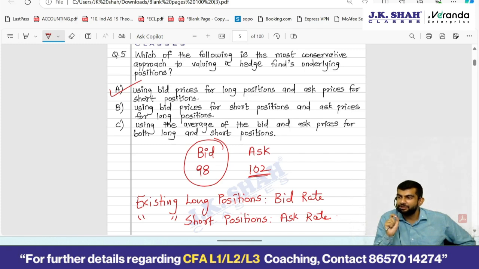Conservative means what? Showing for all possible losses, but not showing for possible gains. Okay, fine. Conservatism as a concept comes from accounting. Conservatism: show for all possible losses, don't show for possible gains. That is what this is. Clear? Okay, fine. Can I stop?